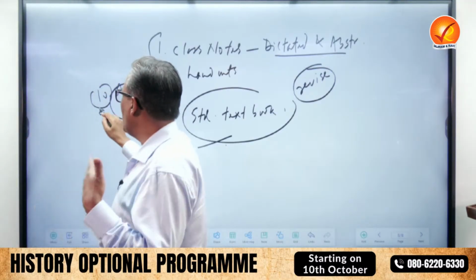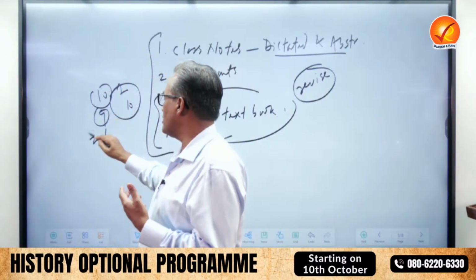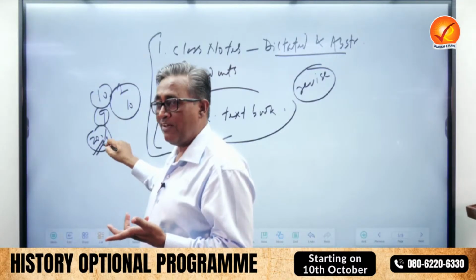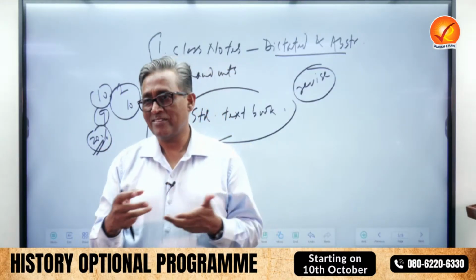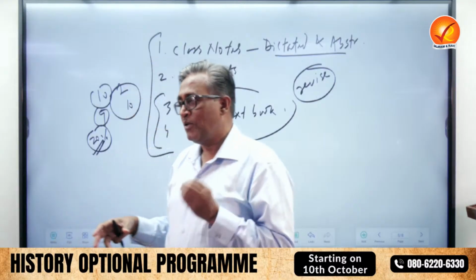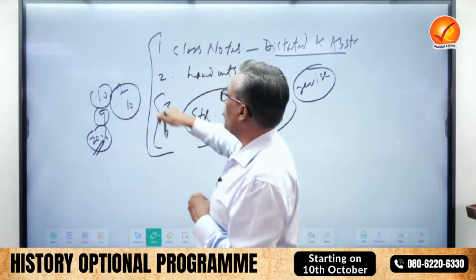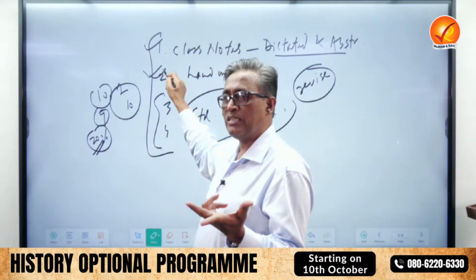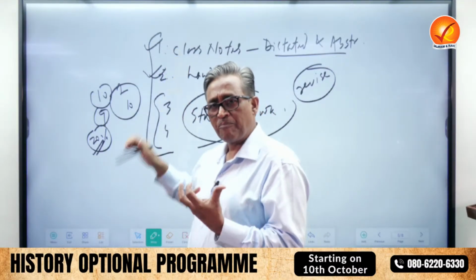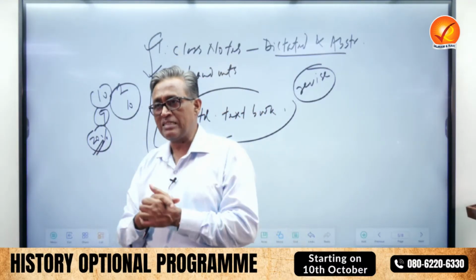Because the other 9 books would give you hardly 20% additional material, but obviously at the cost of remembrance. So it's better to choose a few materials, and already you would get almost 90% in our two things. One is class notes, one is printed materials.